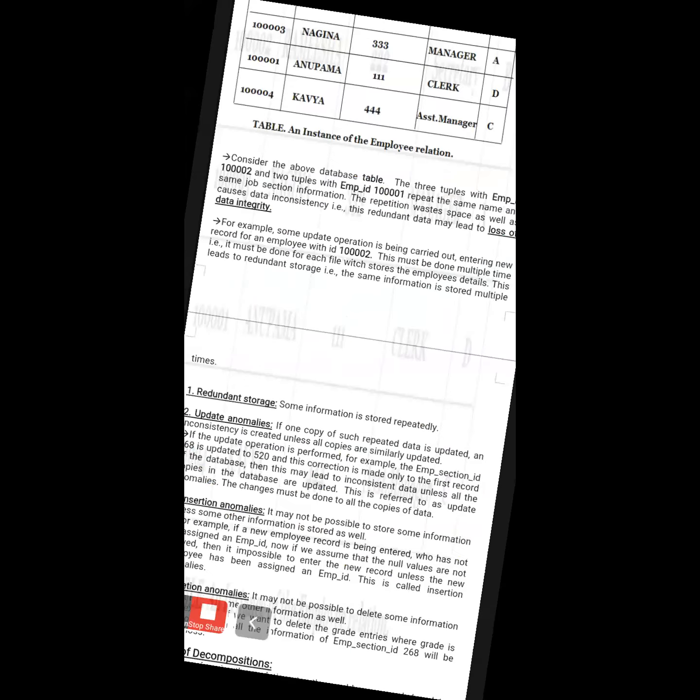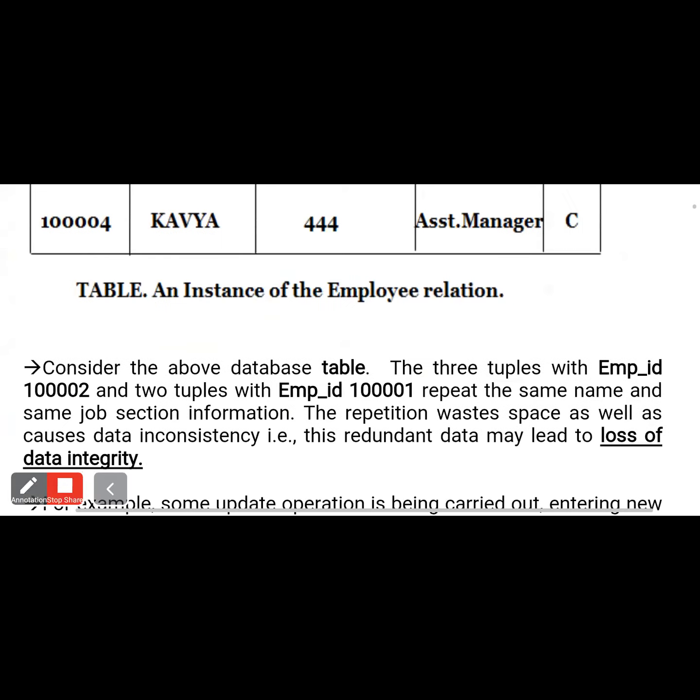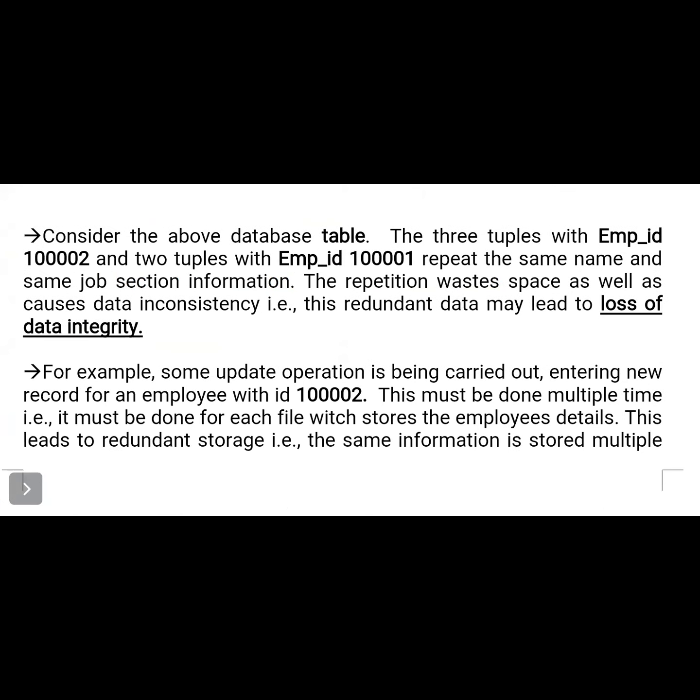In the same way, if you observe here, they repeat the same name and same job section information. The repetition wastes space as well as causes data inconsistency. This redundant data may lead to loss of data integrity.